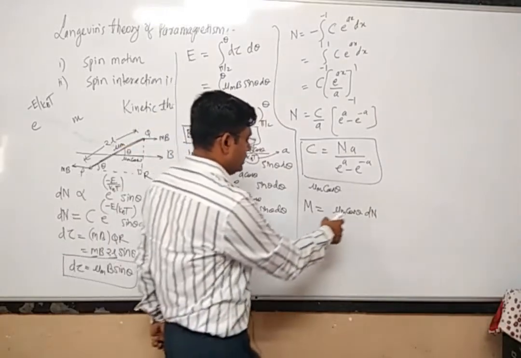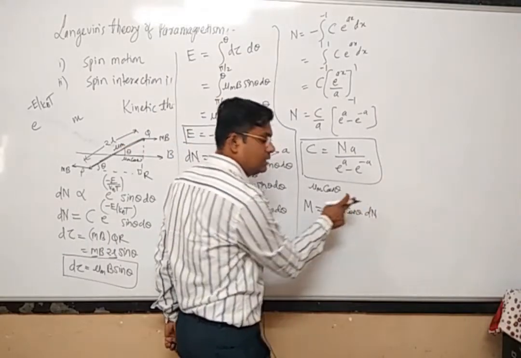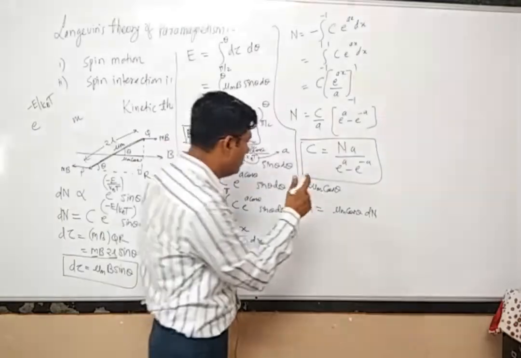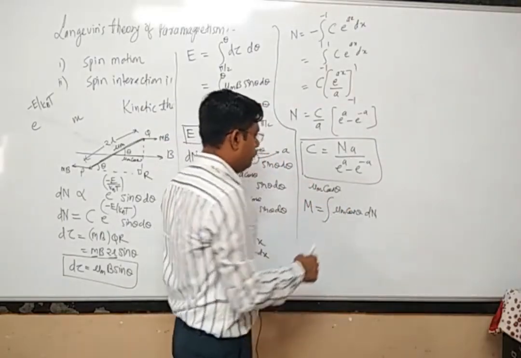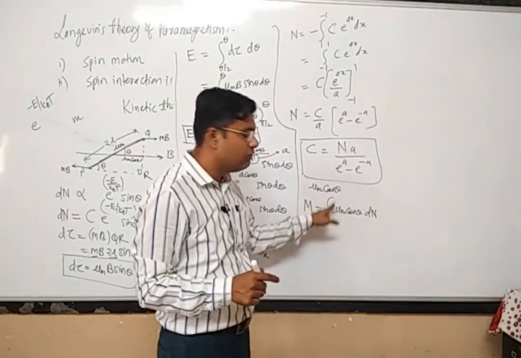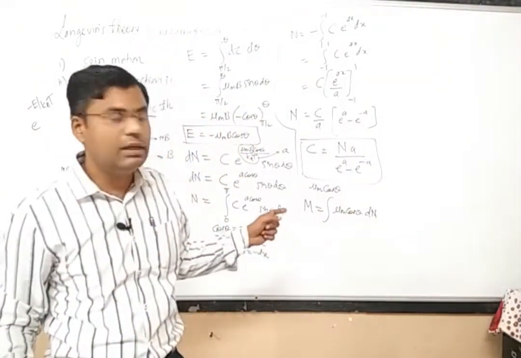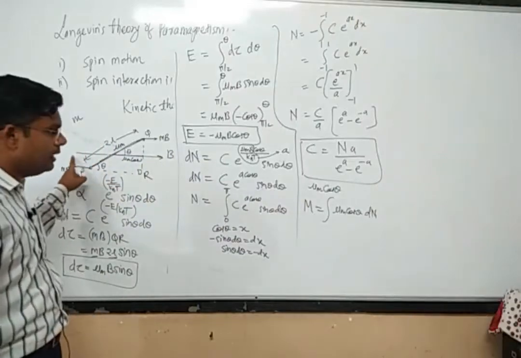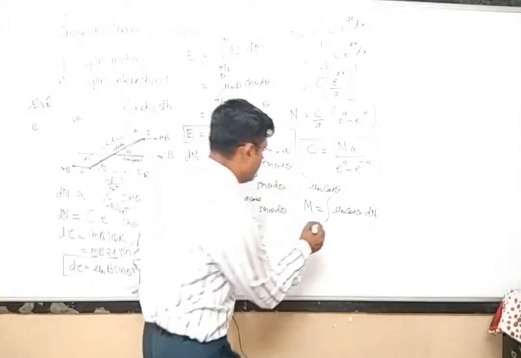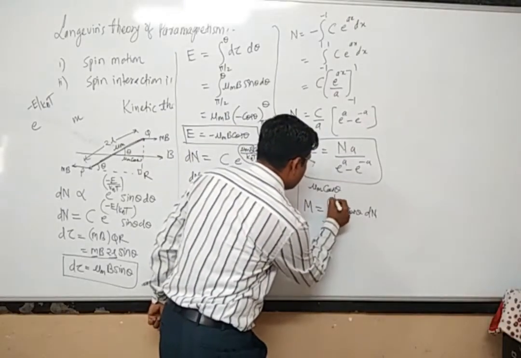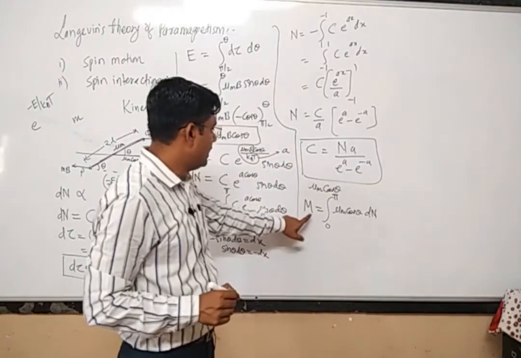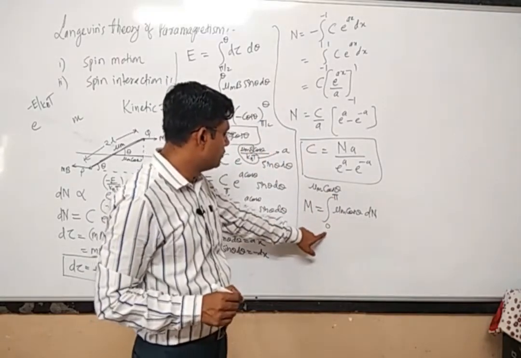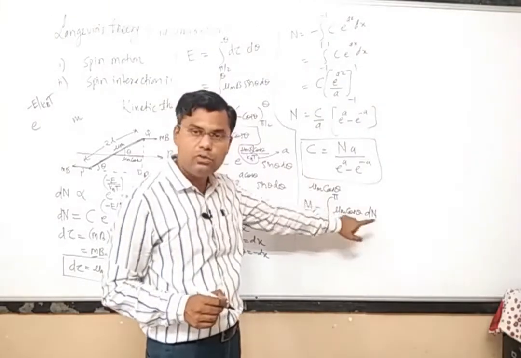So these many number of atoms are there within the angle theta, and how many total number of atoms are there? If I integrate this particular equation, then I will get the total number of atoms which are oriented within the angle of 0 to pi in that particular system. So the limits will be 0 to pi. Magnetization M will be equal to integration from 0 to pi of mu m into cos theta into dn.